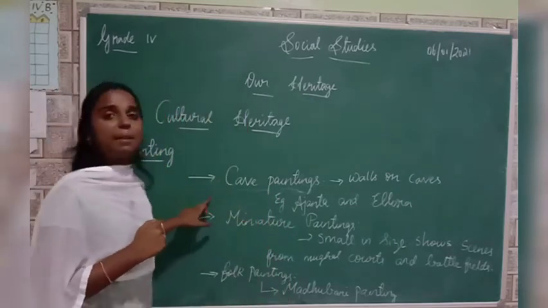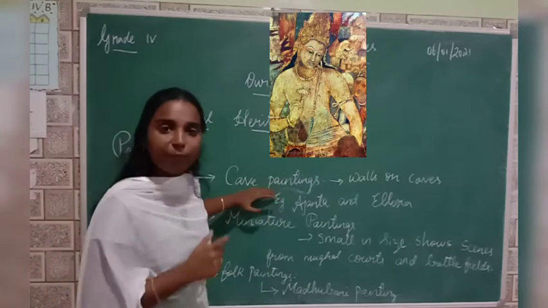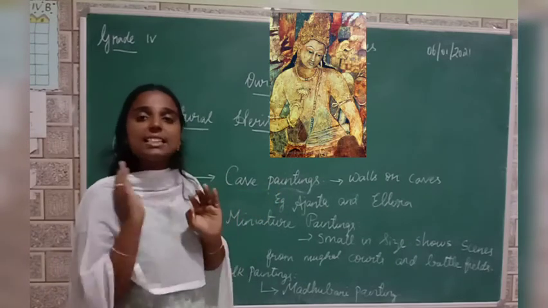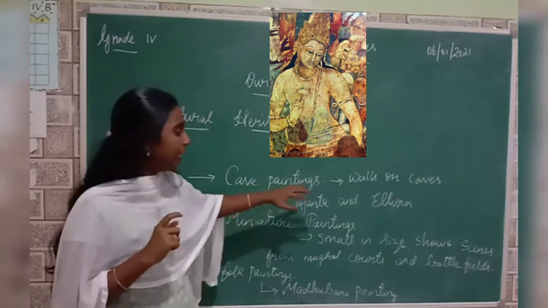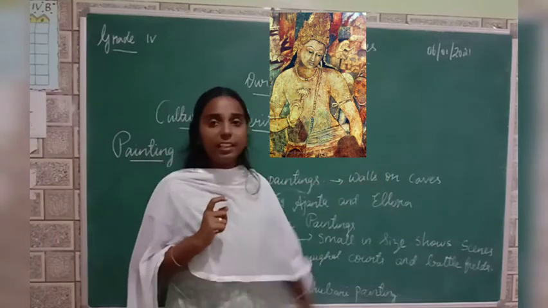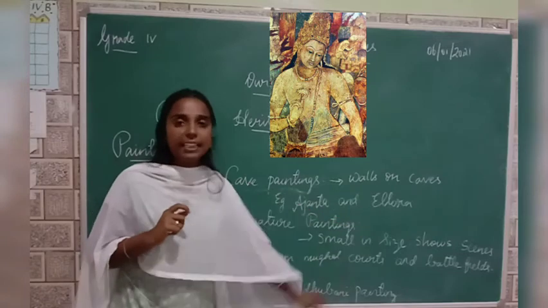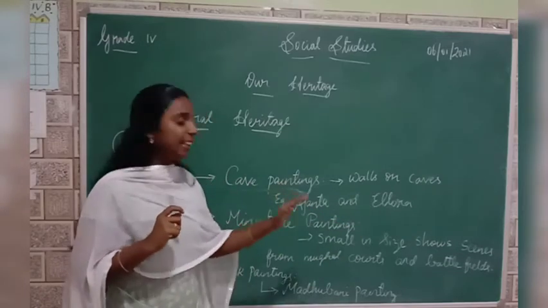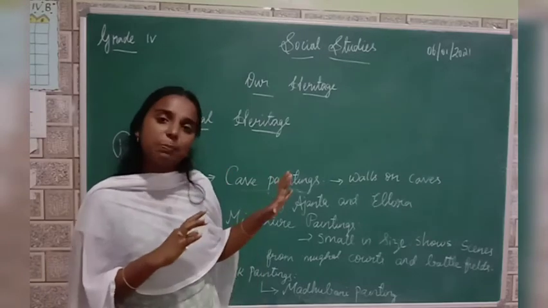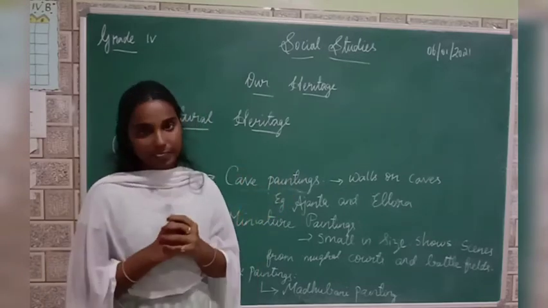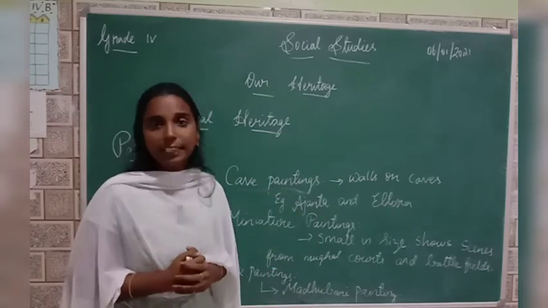Okay, so the first type of painting is cave paintings. Okay, you know caves, right? So cave paintings means what? The paintings that were drawn on caves, right? Yes. So cave paintings means these are the paintings that are drawn on the walls on caves. Okay. So we have example is Ajanta and Ellora cave paintings. Okay. So in Ajanta and Ellora cave paintings, they have drawn about Buddha. Okay. So seeing these paintings, we can know more about Buddha. Okay. So example of cave painting is Ajanta and Ellora cave paintings.